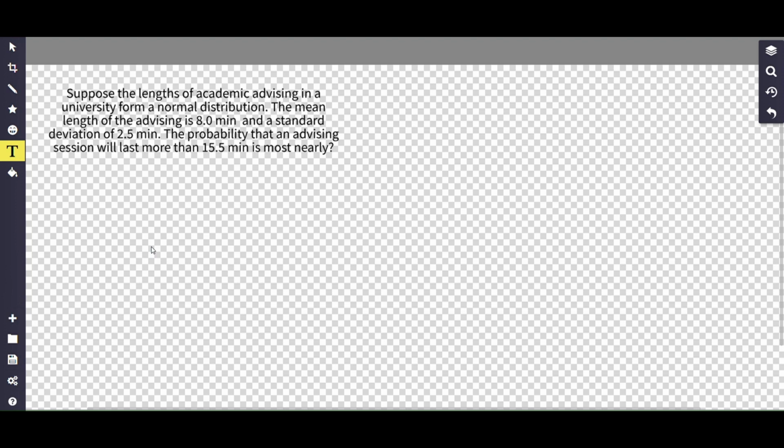This question is asking the following. Suppose the lengths of academic advising in a university form a normal distribution. The mean length of the advising is 8 minutes and the standard deviation is 2.5 minutes. The probability that an advising session will last more than 15.5 minutes is most nearly what?